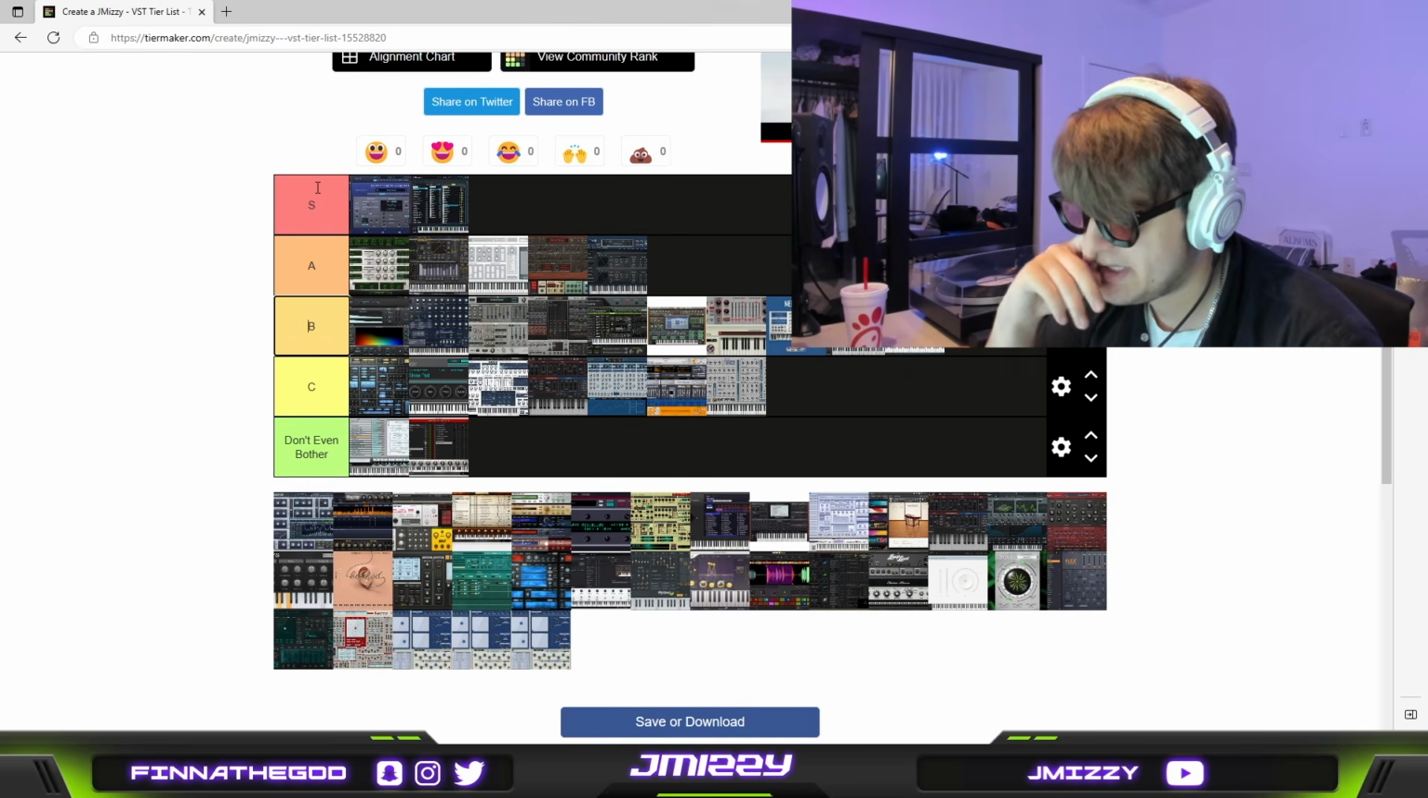These are just like basic sounds. Korg Triton, easy A tier for me. It's like the same family as Zenology and Sample Tank, you know, it's just got basic sounds. That being said, it's the best version of those.